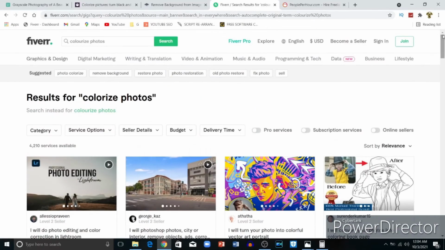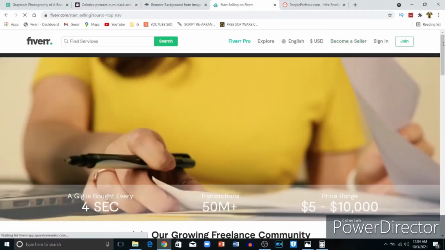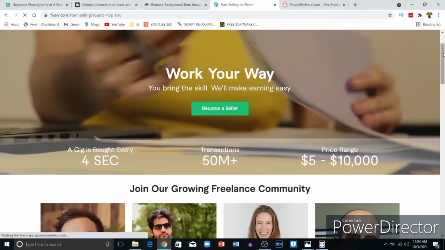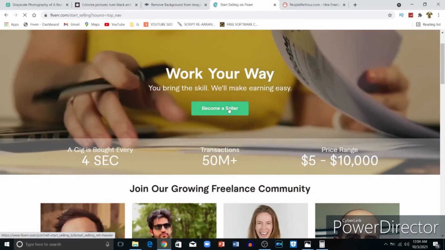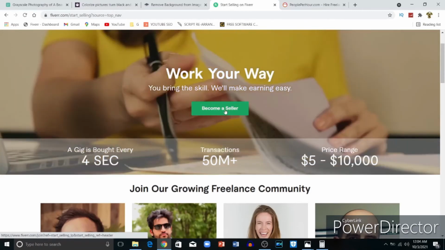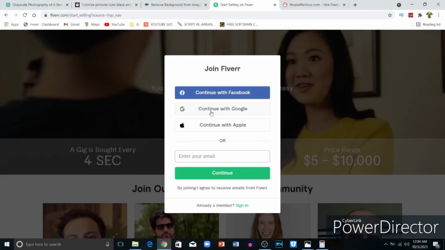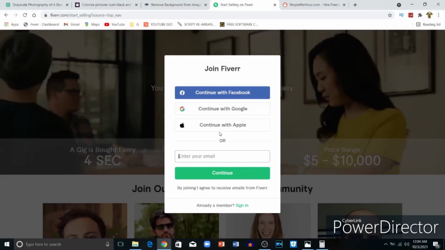So next step here, after going to Fiverr and typing colorize photo, you're supposed to click here, become a seller. You sign up, become a seller. You're supposed to sign up with either continue with Google or continue with Apple.